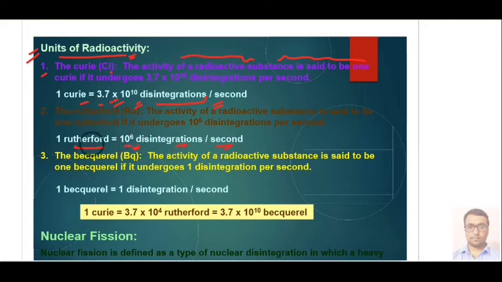Basically, Curie and Rutherford are units for defining radioactive activity, that is, how many disintegrations or breakups there are in 1 second. Next we have Becquerel. Again, this is a unit of radioactive activity. The activity of a radioactive substance is said to be 1 Becquerel if 1 disintegration per second occurs. That means 1 Becquerel is 1 disintegration per second.